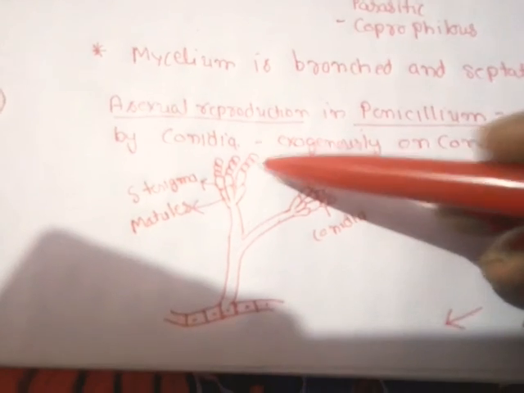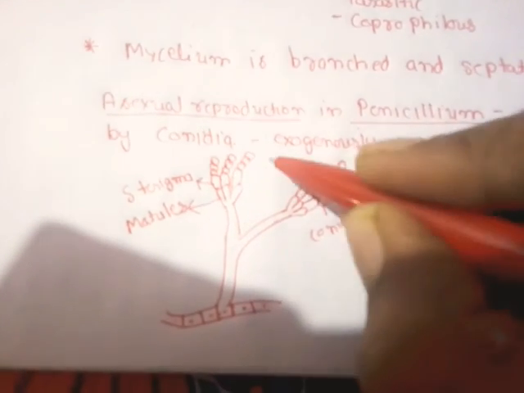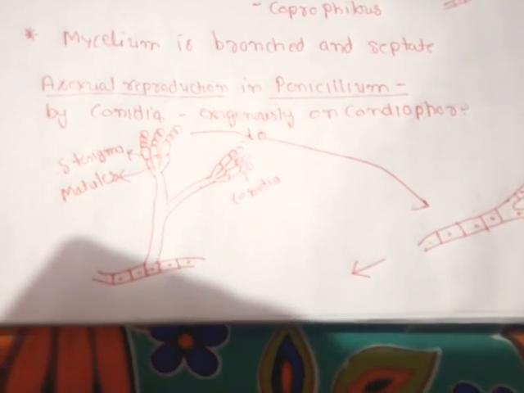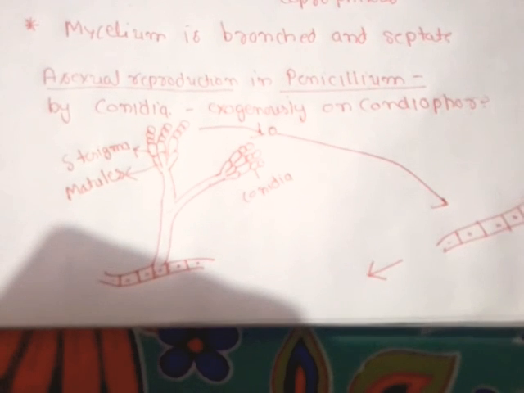On maturity these conidia break off from the conidiophores, and wherever they settle they produce a new mycelium of the Penicillium. So this is how asexual reproduction takes place in Penicillium.